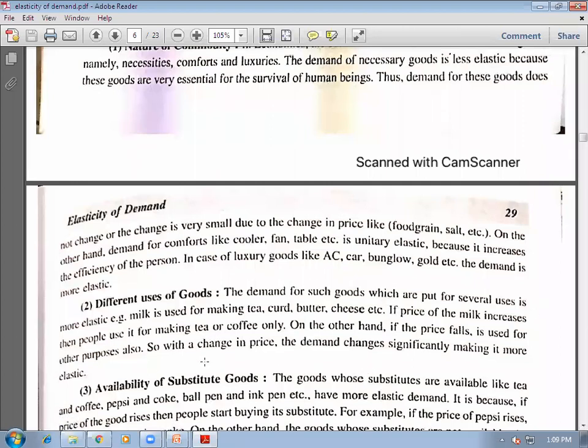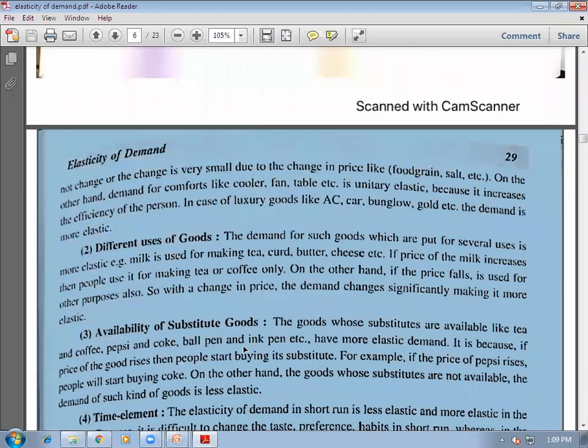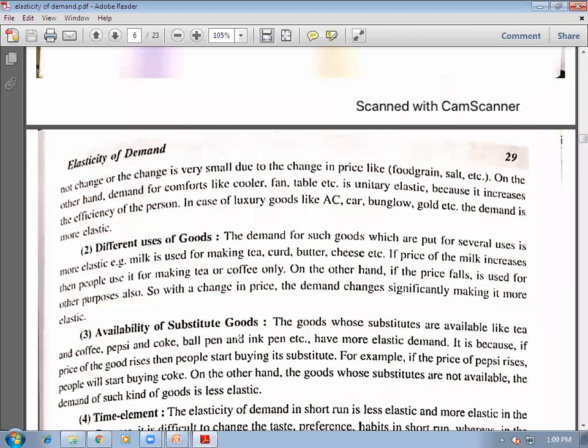That means if any commodity has alternate or large number of uses, then its demand will increase comparatively more as compared to decreasing price. Then if substitutes are available, like I already explained to you that Pepsi and Coke, tea and coffee, if price of a given commodity decreases but the price of substitute remains constant, then demand for a given commodity increases comparatively more because people will start consuming the given commodity in place of its substitute.